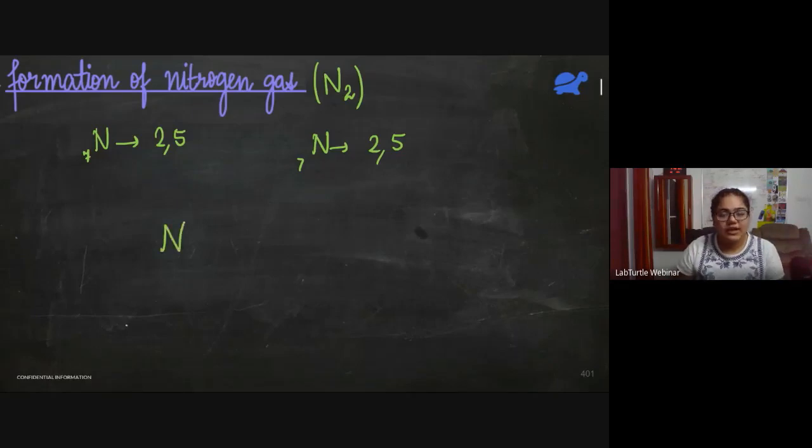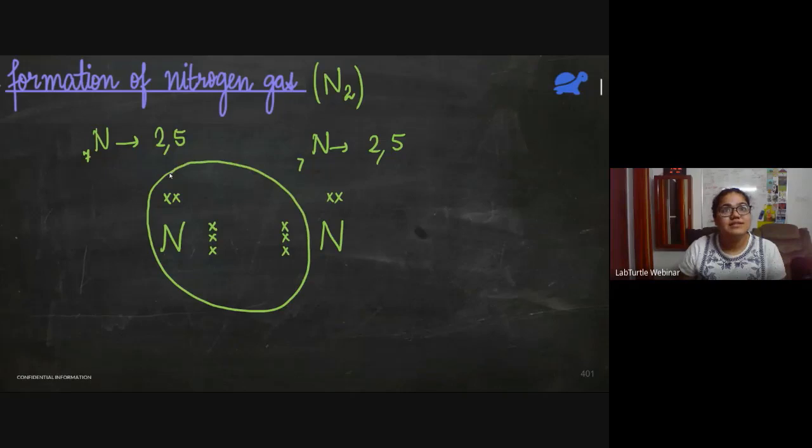We have one nitrogen atom. We know that it is going to share 3 electrons. And we have another nitrogen atom. So first, let's take care of the sharing part. These 3 electrons will be shared with the other nitrogen atom. Nitrogen has 5 valence electrons in total. So 1, 2, 3, 4, 5. Here also 1, 2, 3, 4, and 5. Let's see if their octets are complete now. Yes, this nitrogen, the octet is complete. Even for this other nitrogen, the octet is complete.